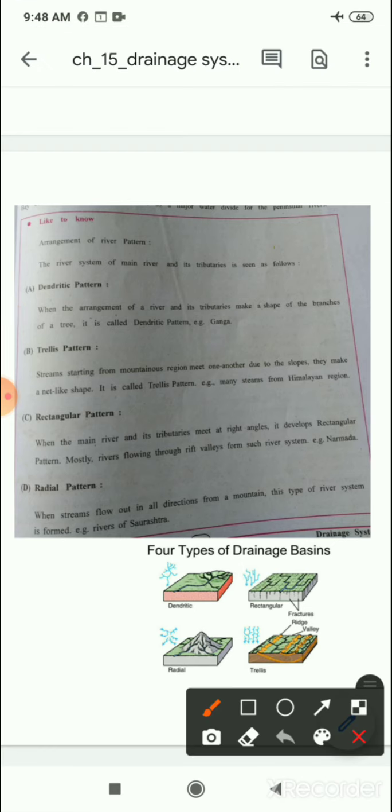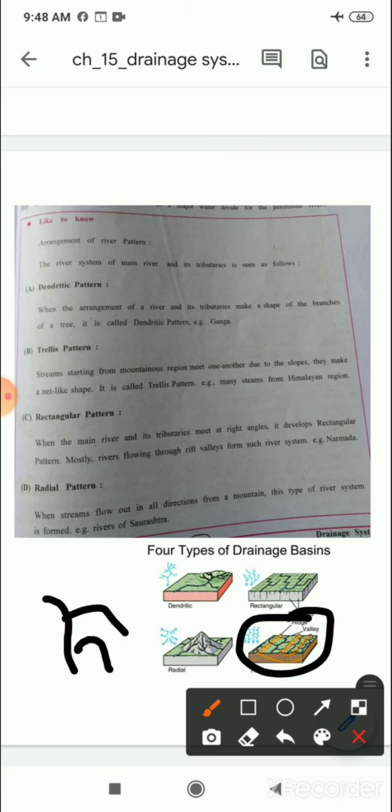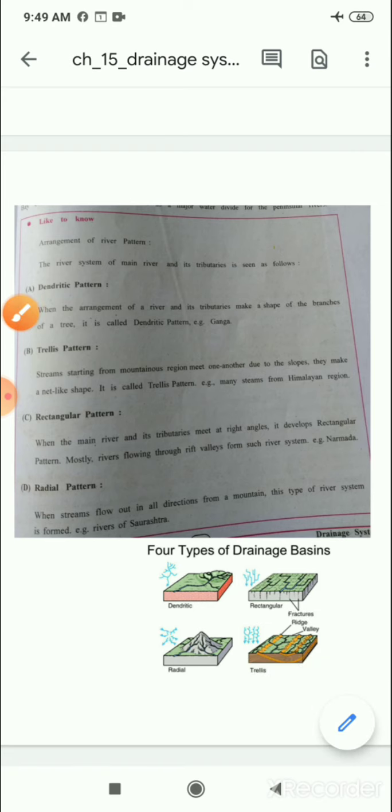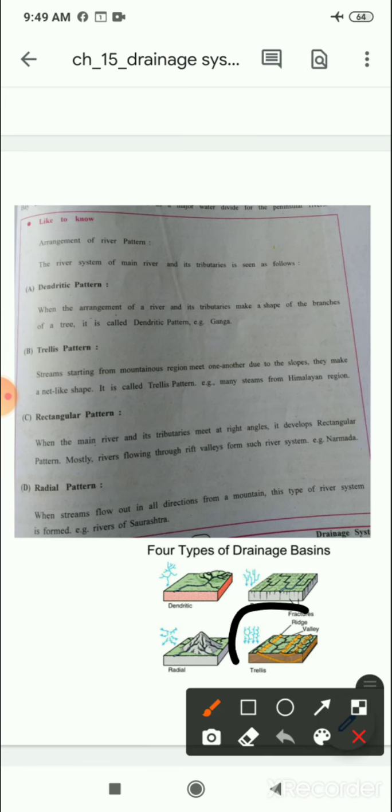So here you can see the trellis pattern, where the streams starting from the mountainous region meet one another and create a net-like shape. So this pattern is called trellis pattern. Example, the streams from the Himalaya regions are like a trellis pattern.